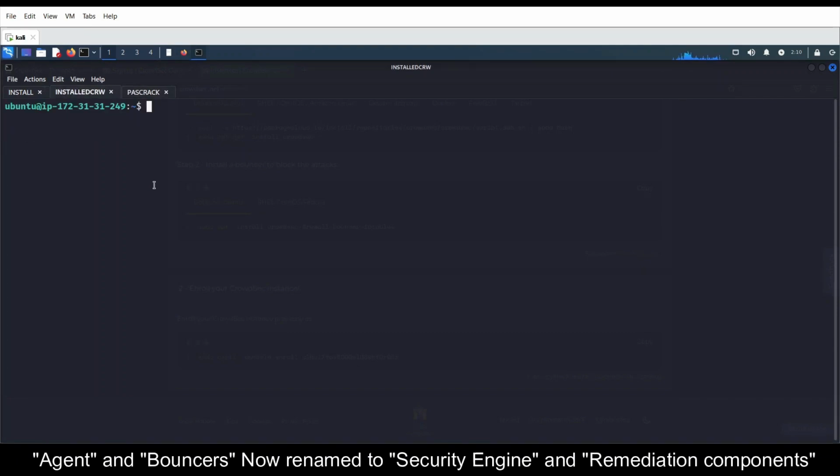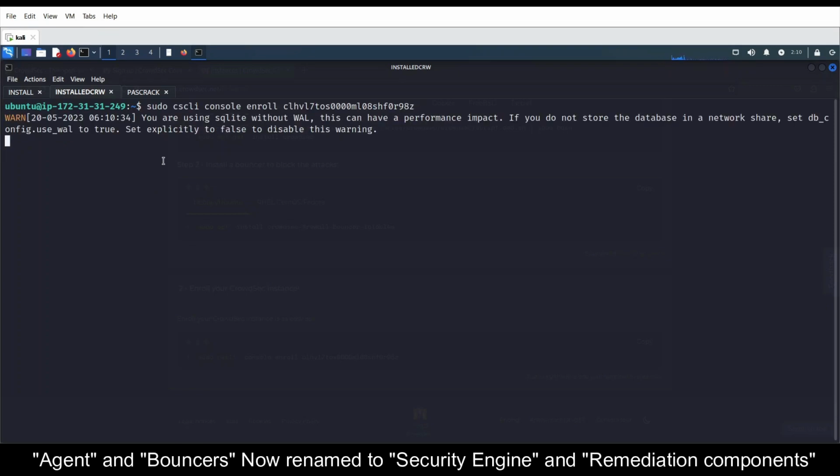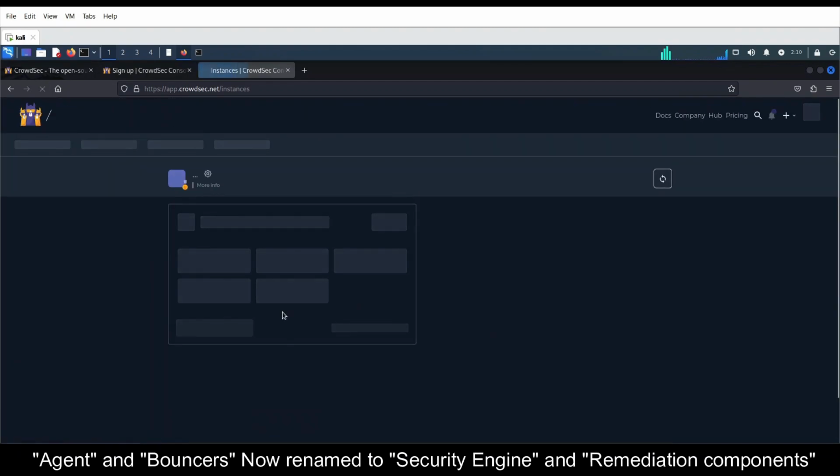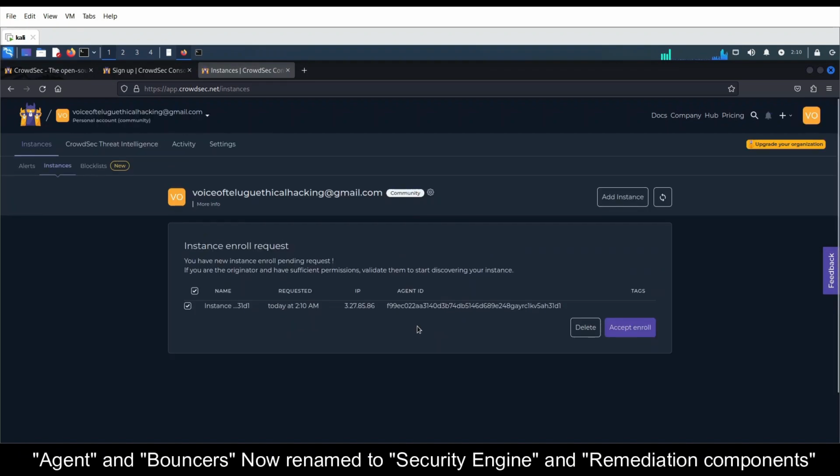Here I already installed Crowdsec. You can verify it using service crowdsec. See, I already installed Crowdsec. So what I need to do is copy and paste that particular command here and press enter. Once I press enter, it is registered. Now one EC2 instance, or one system, is registered. See here, we got an instance enrollment request. To accept this you need to click on accept and enroll. Just click on it, and once you click, it will be registered.